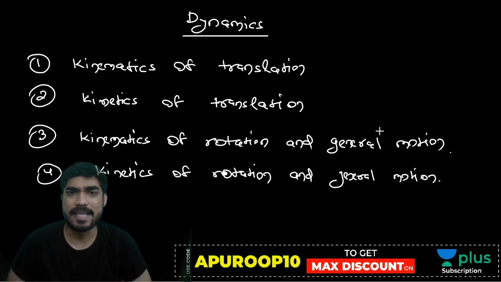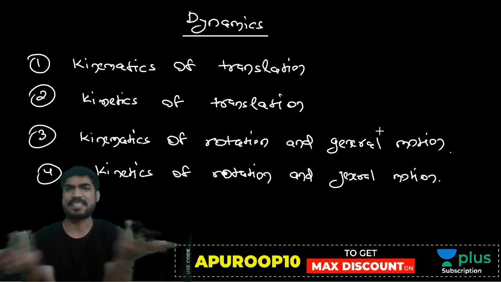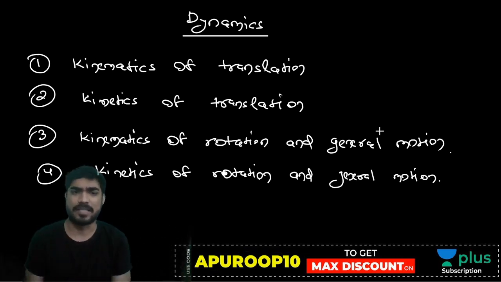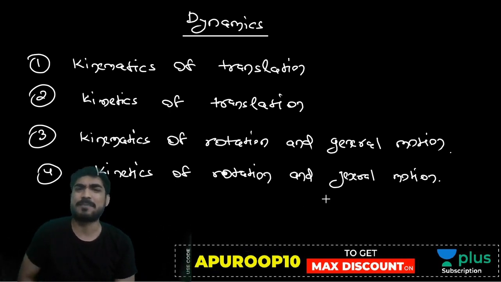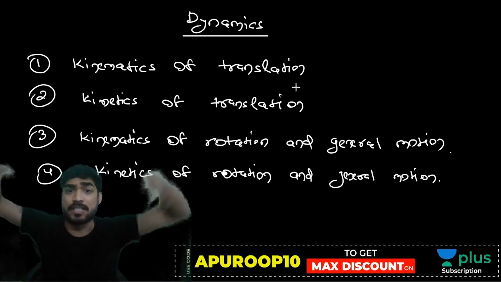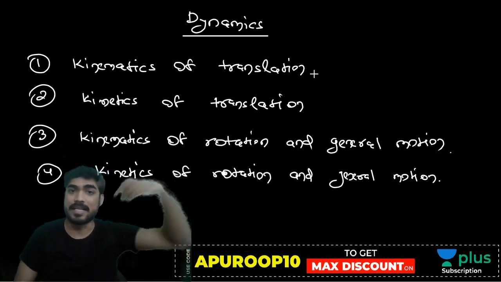Because in both cases the concepts are very similar. You will see when we discuss this that the concepts are similar, so you can consider them together. दोनों को साथ में पढ़ सकते हैं. We will study them together because the concepts are similar, but in translation the concepts are completely different. So that's why translation motion we will study separately.